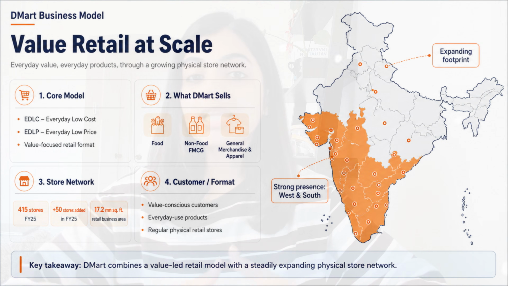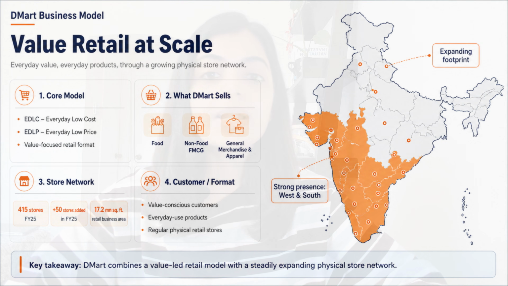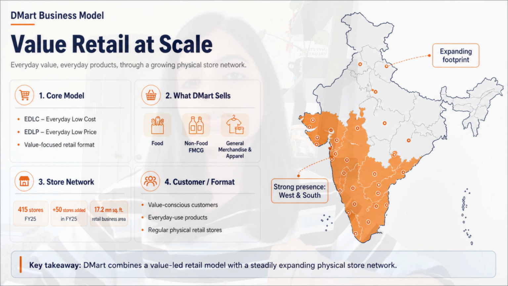actually is. DMart is a value retailer built around a simple business philosophy, which is everyday low cost and everyday low price. So the company keeps its own cost low and passes that benefit to customers through competitive everyday pricing. It sells across three broad categories: food, non-food FMCG, and general merchandise and apparel category.